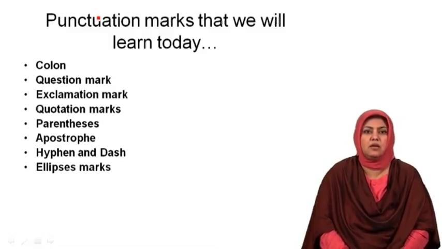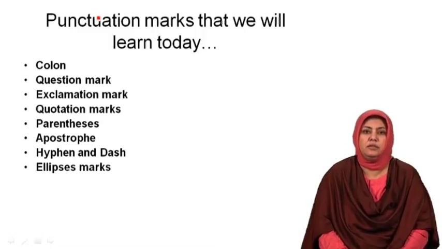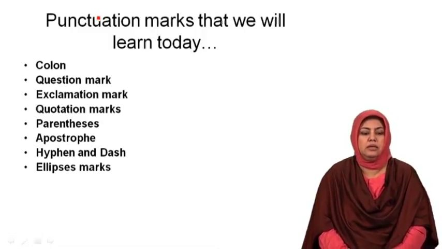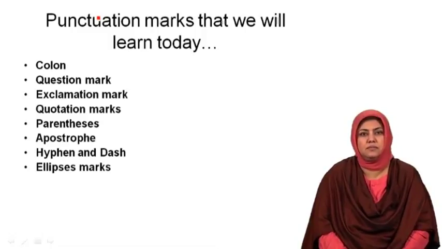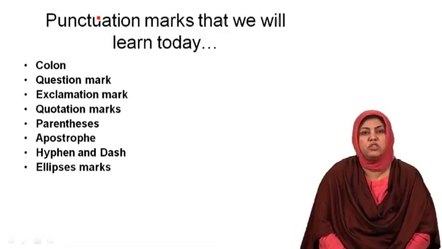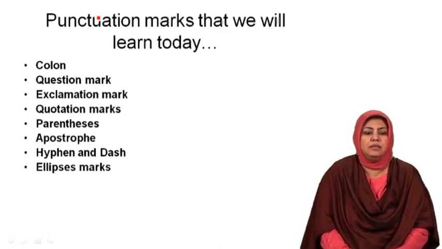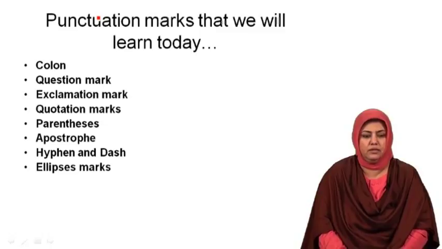Remember, parentheses are also called small brackets. Apostrophe, hyphen and dash, ellipses marks. We would go through all these punctuation marks one by one, and we would see how certain rules are applied when these punctuation marks are to be used in the writing of English.